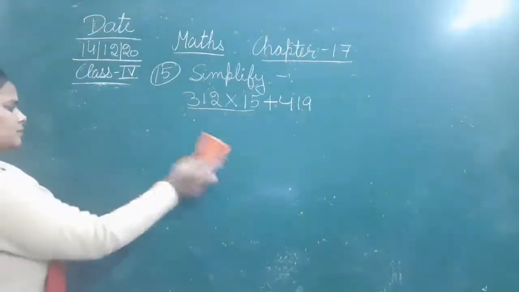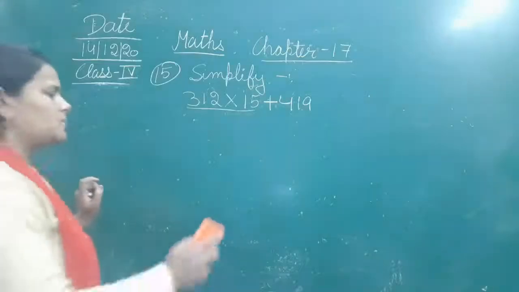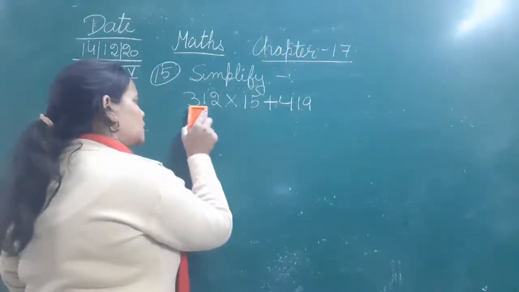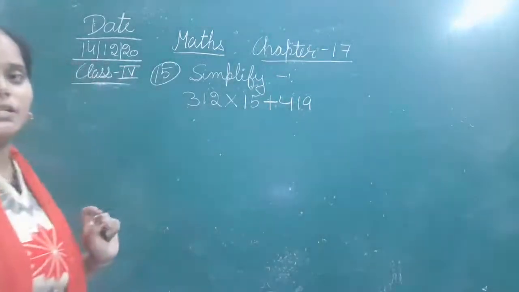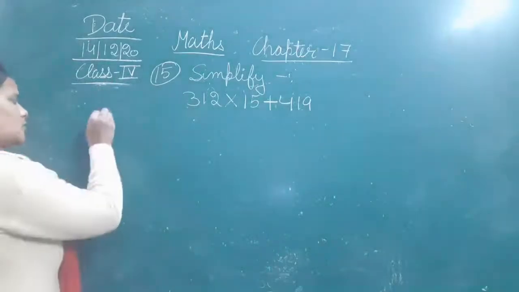Let's go. First of all, according to the DMAS rule, we are going to multiply 312 with 15.